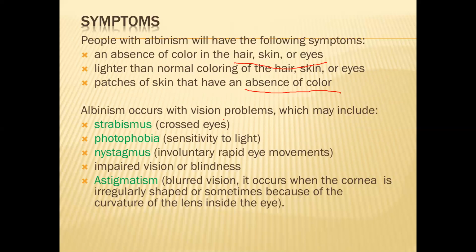Albinism mostly affects your vision. It leads to strabismus, that is crossed eyes, photophobia, sensitivity to light, nystagmus, involuntary rapid eye movements, impaired vision or sometimes blindness, and astigmatism, blurred vision. It occurs when the cornea is irregularly shaped or sometimes because of the curvature of the lens inside the eyes. That means albinism mostly affects your sight.